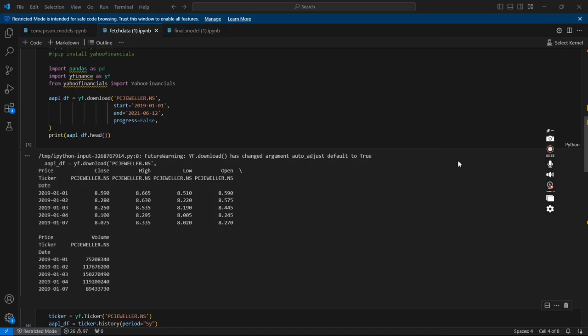FinBERT to extract sentiment from financial news. BiLSTM to capture long-term and short-term price patterns. Federated learning so data never leaves the client systems. MAML, meta learning, to help the model adapt quickly to new market conditions. This makes the system both intelligent and privacy preserving.